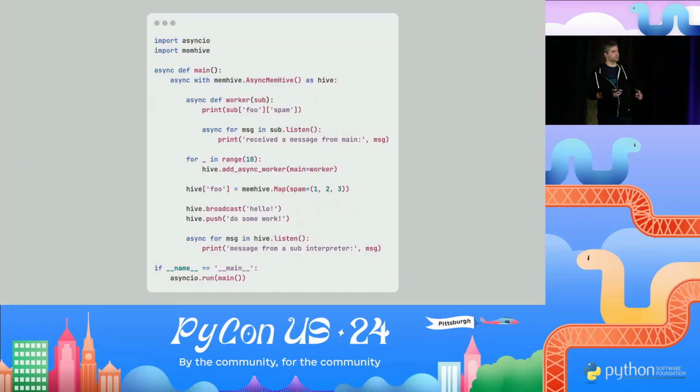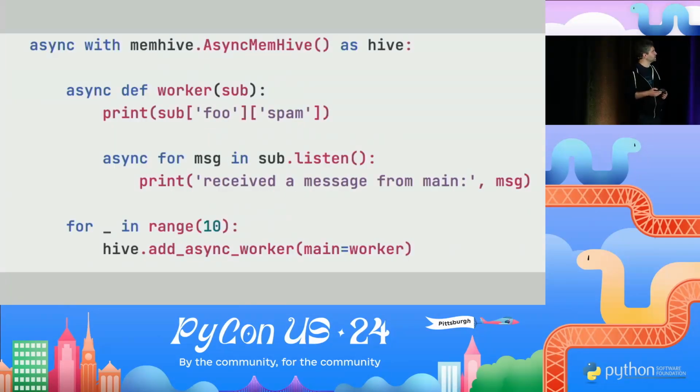This is a very simple snippet of code, and I will zoom in a second. But an important thing about MemHive is that its architecture basically has 3 levels. Level 1 is very simple, just a couple of functions protocol that allows you to send Python data across the subinterpreter boundary. Level 2 is more high-level API that adds queues and synchronization primitives. And level 3 is the async IO bridge. And we can talk about this async IO bridge a little bit.